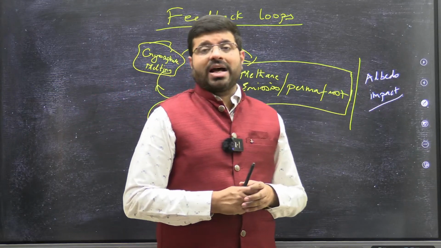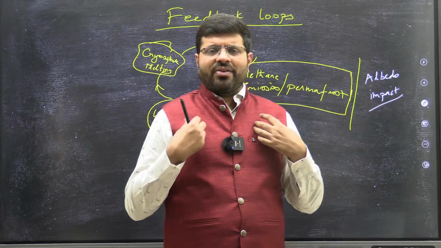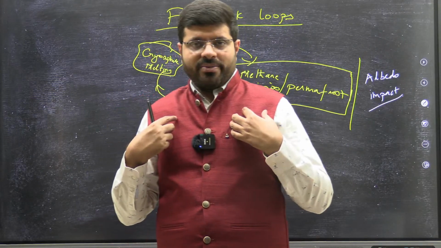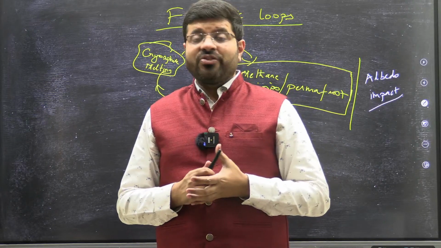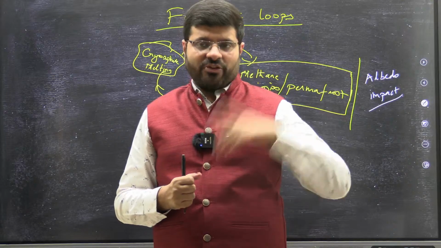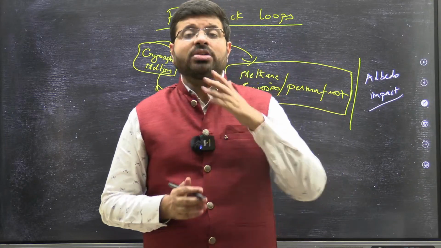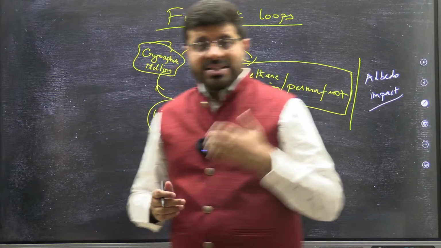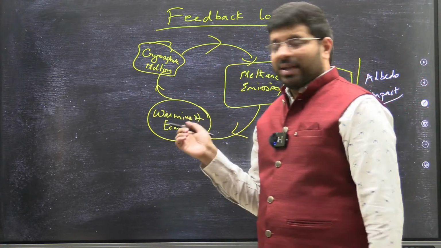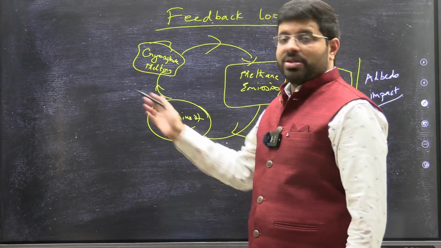Because ice reflects, we all know, if you have a white color shirt, it is very easy to wear in summer, whereas a dark color shirt is difficult to wear in summer because dark absorbs, whereas ice reflects. Now, because of the cryosphere melting, the ice is lost, so albedo is reduced, and this is also leading to a warming of the temperatures there.